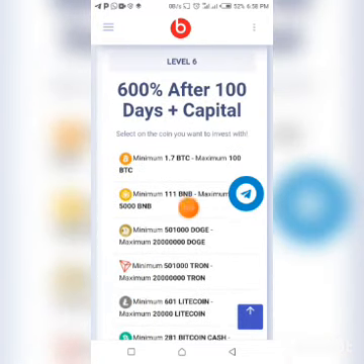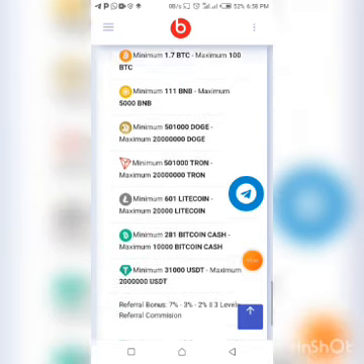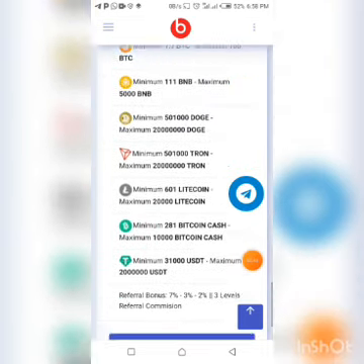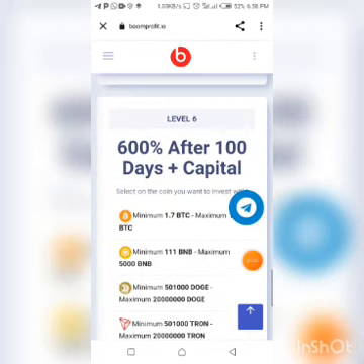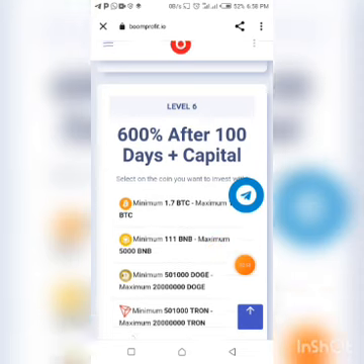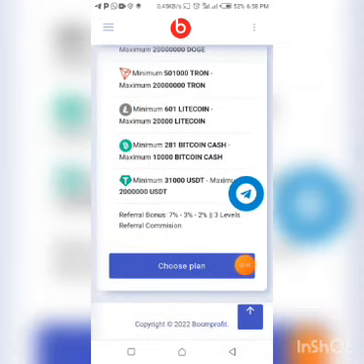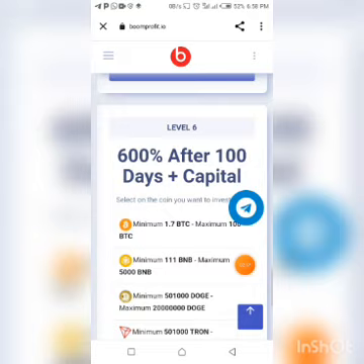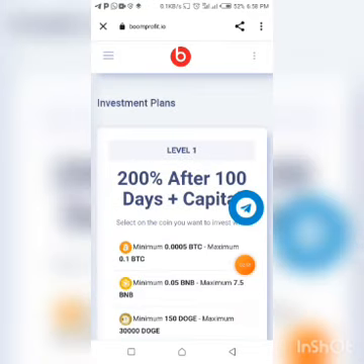Then this is level 6, which is 600% after 100 days. That is your capital times 6. That's what it means by 600% after 100 days. I hope that is understood, guys. That is actually the highest plan on this platform that you can invest in.